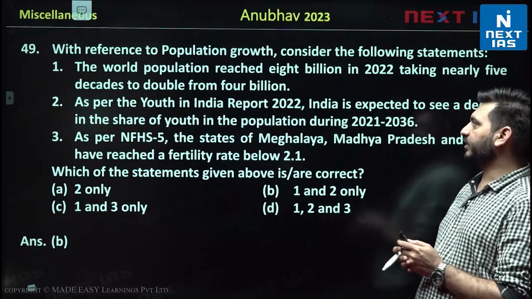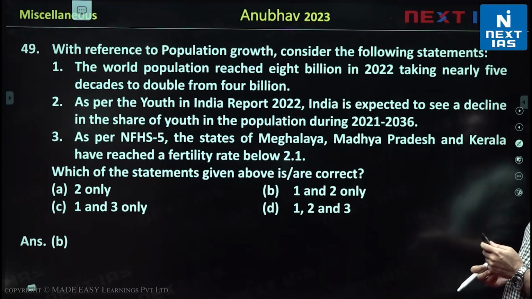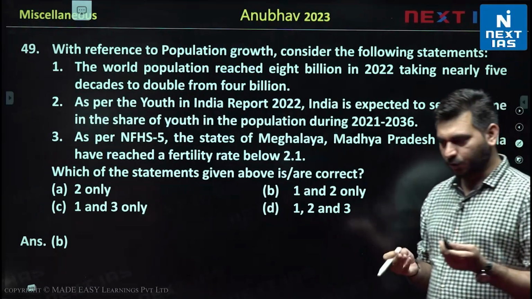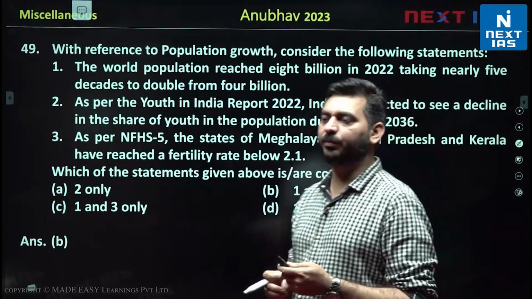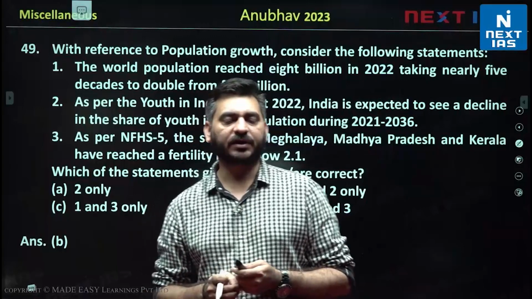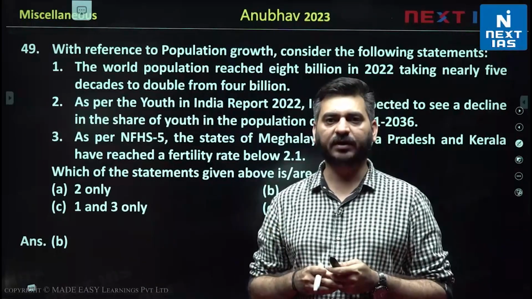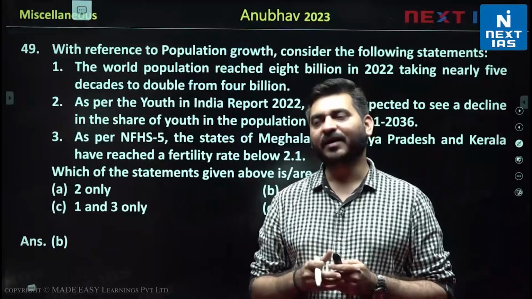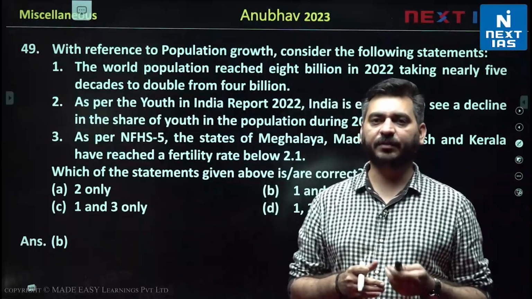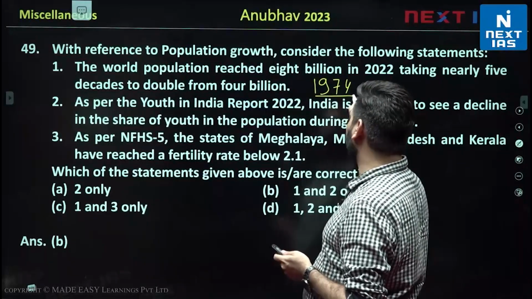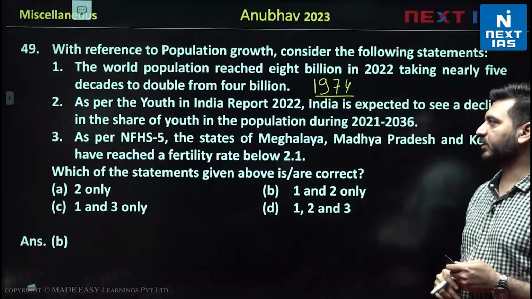The world population reached 8 billion in 2022, taking nearly 5 decades to double from 4 billion. So here population has been very important this year. One, it has reached 8 billion from 7 billion, whereas we used to keep writing that the population of the world is 7 billion. Now you have to write 8 billion, right. Plus it has grown very fast, right. It was basically in 1974 around 4 billion and now it has doubled in just 5 decades